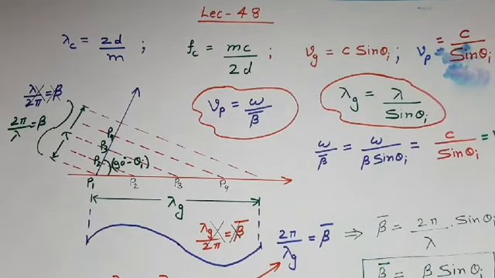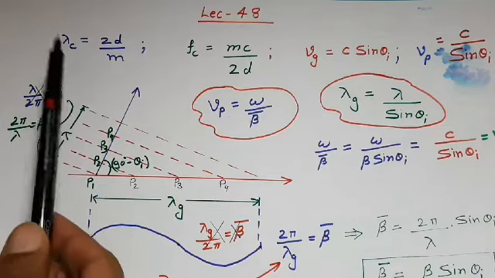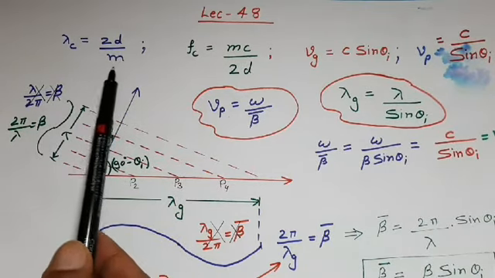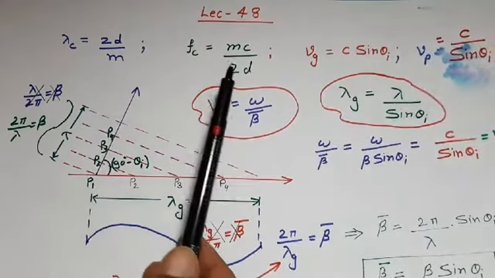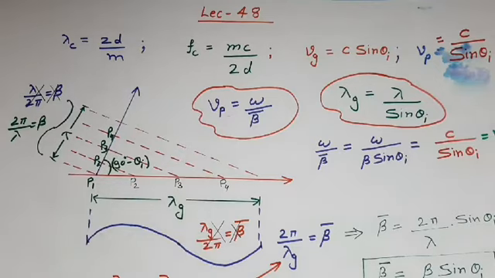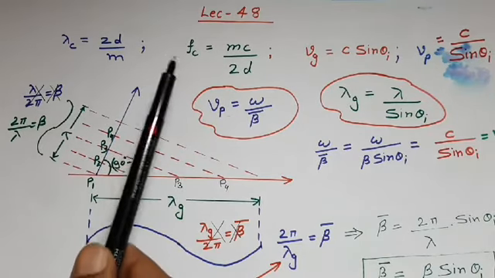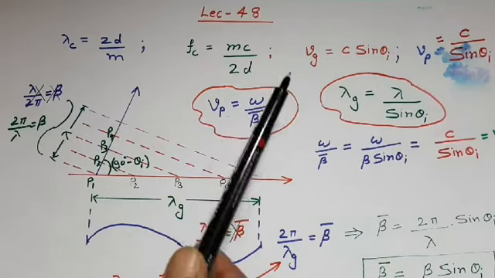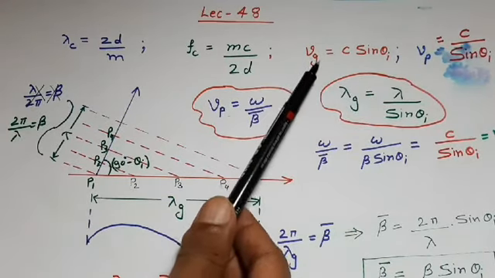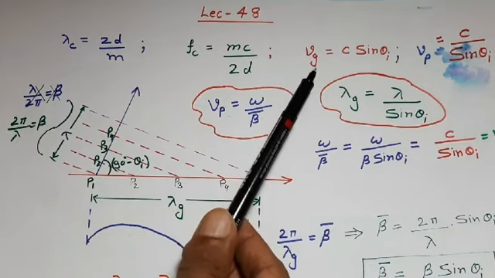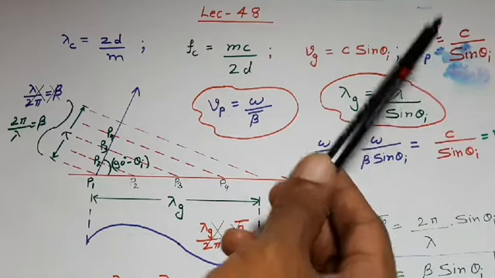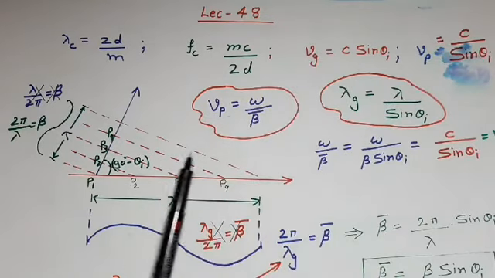Till now we have learned cutoff wavelength and cutoff frequency for a waveguide. For parallel plane waveguide, cutoff wavelength lambda c is equal to 2d divided by m and cutoff frequency fc is equal to mc upon 2d. We also observed that in waveguide propagation we can define two velocities. One is group velocity and second is phase velocity. Group velocity is defined as the velocity by which wave energy propagates in z direction. Phase velocity is defined as the velocity by which phase of the wave propagates in z direction.